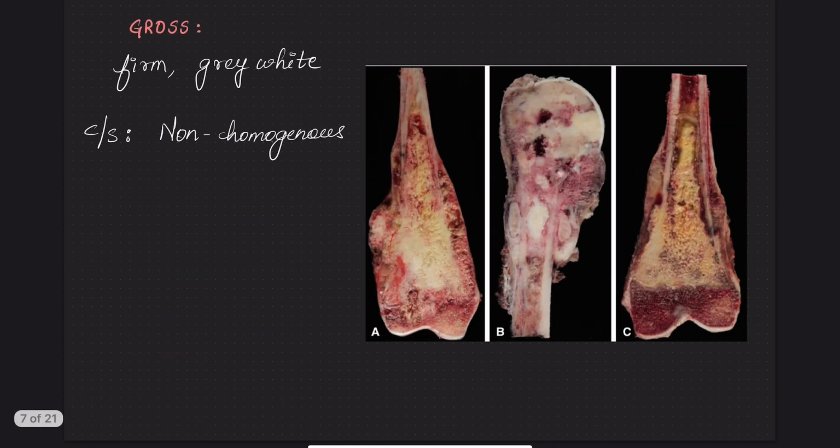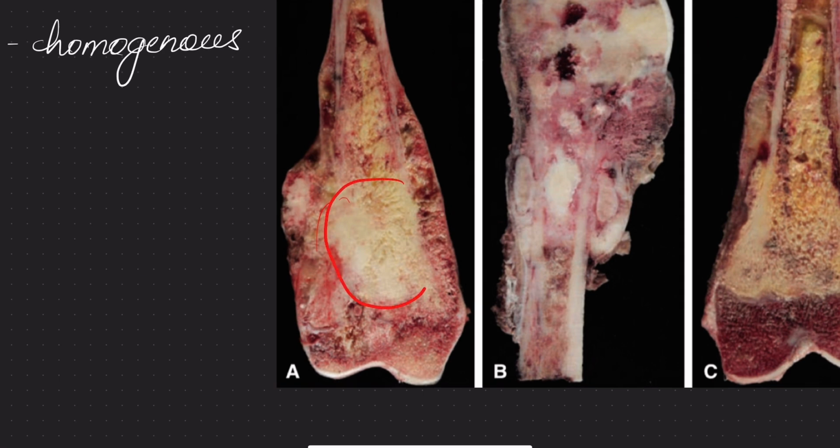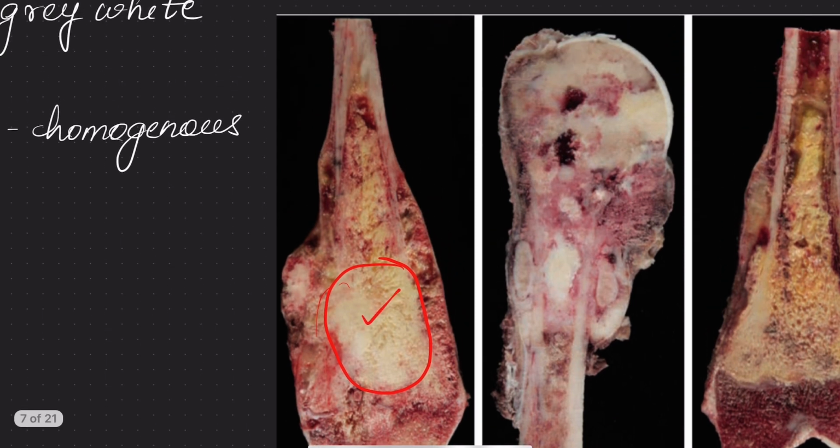Coming to the gross findings, this osteosarcoma is non-homogeneous. It has different appearances, but these are firm and mostly gray white in color. For example, here it is gray white and central in location. It is highly cellular, and here and there are areas of hemorrhage and necrosis.